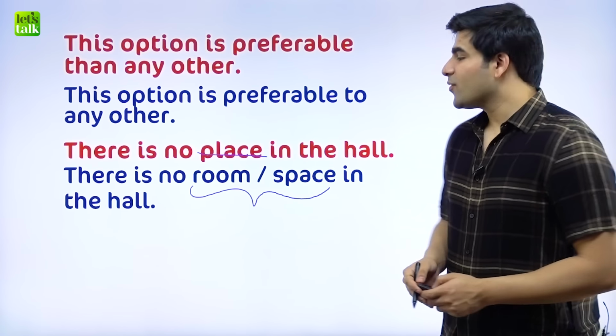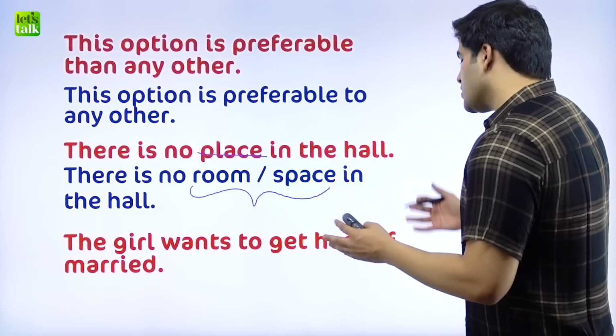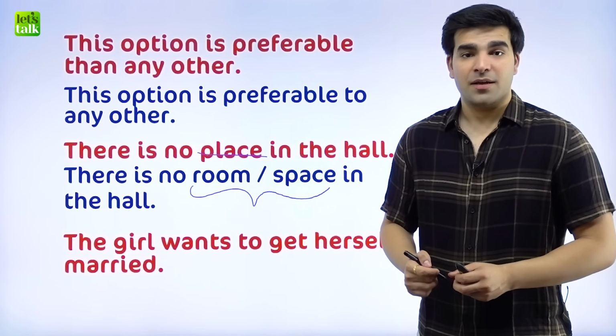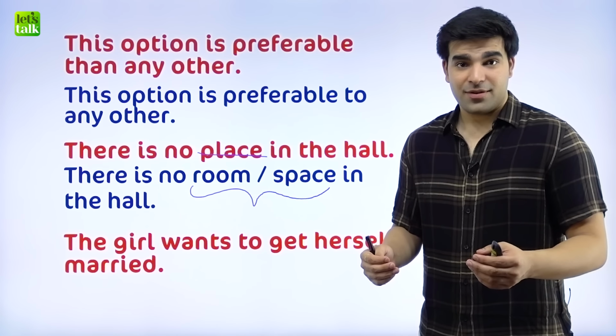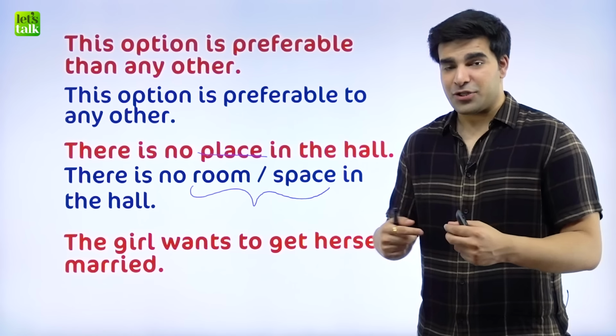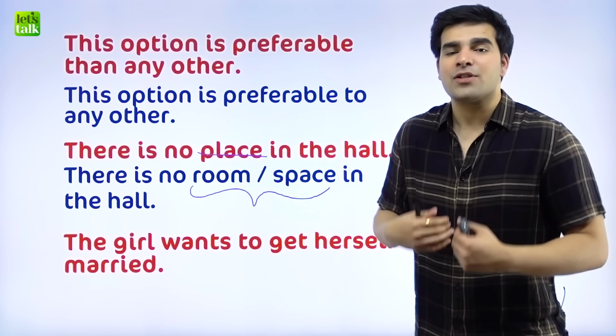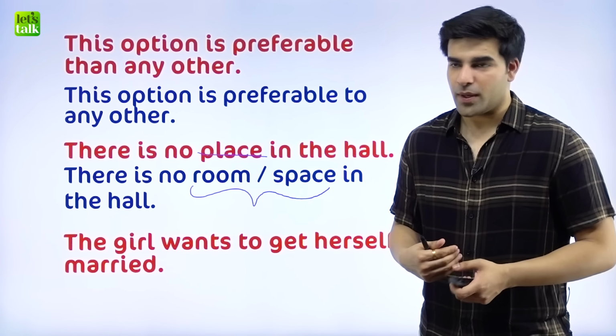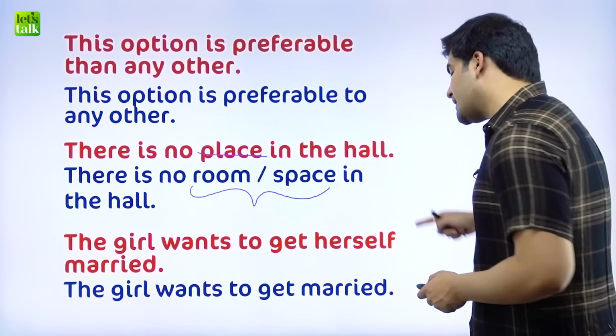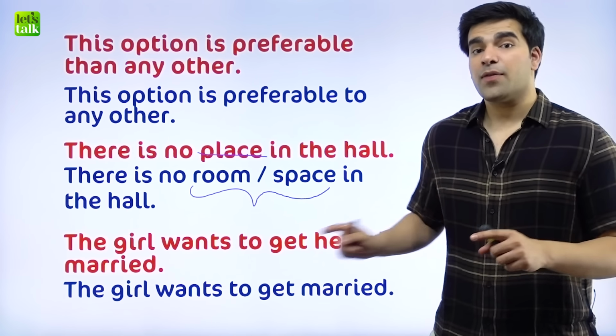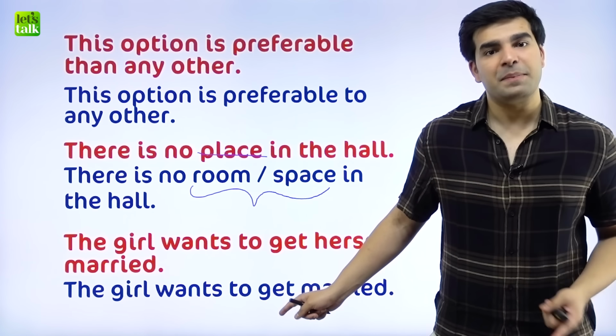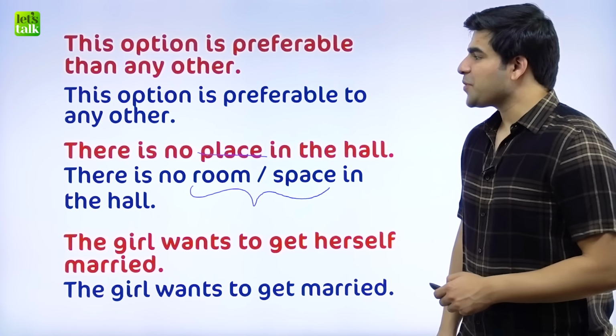The next one is "the girl wants to get herself married." Means like she wants, you know what I'm trying to say? I mean, is she going to be the sole person to get married by herself? No, right? It is "the girl wants to get married," not "the girl wants to get herself married." These were the first six.